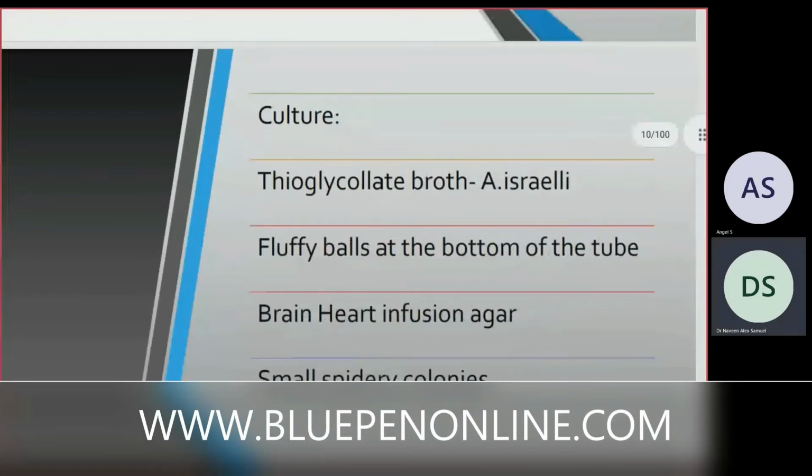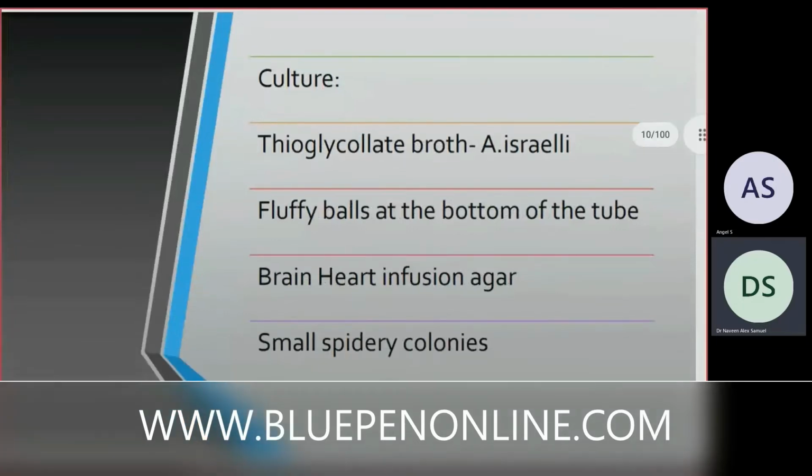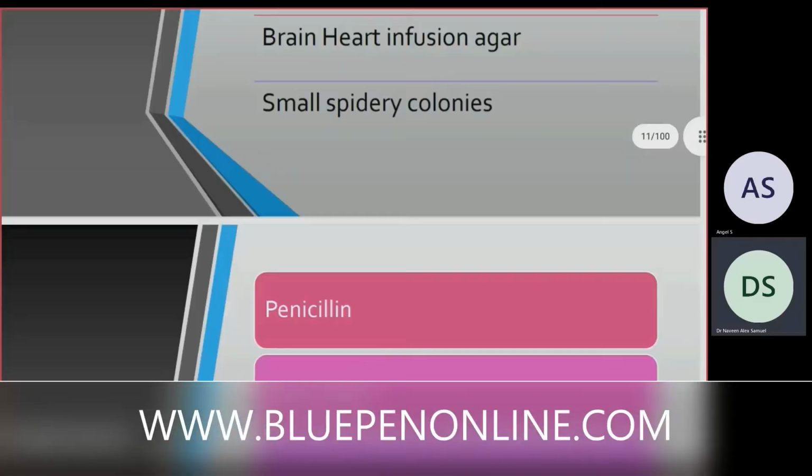Culture: we grow this Actinomyces on thioglycolate broth, and in thioglycolate broth you will find fluffy balls at the bottom of the tube, and it is done for Actinomyces israelii. Brain heart infusion agar is the second culture medium, and in that you will find a small spider-like colony. So in thioglycolate broth you will find fluffy balls at the bottom of the tube, whereas in brain heart infusion agar you will find a small spidery colony.